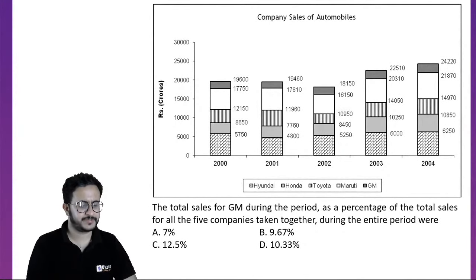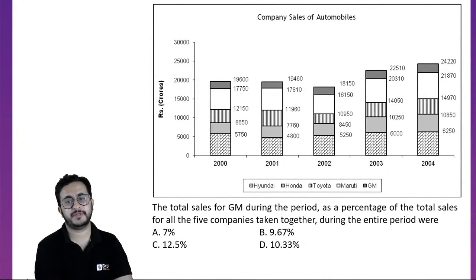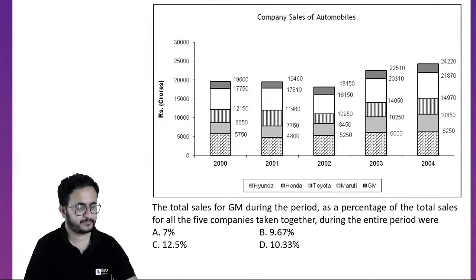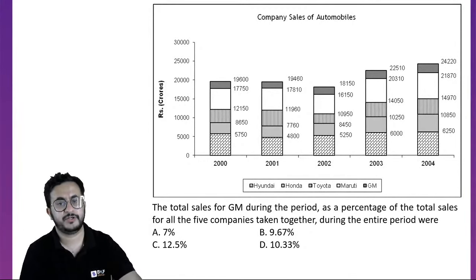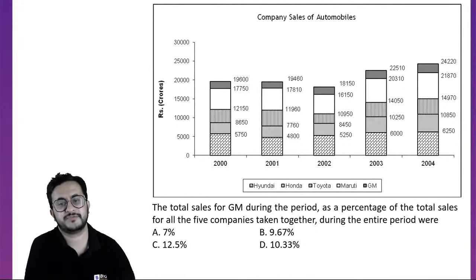The total sales for GM during the period as a percentage of total sales for all five companies taken together during the entire period were. You have to find the total sales of GM as a percentage of total sales for all the five companies during the given period.